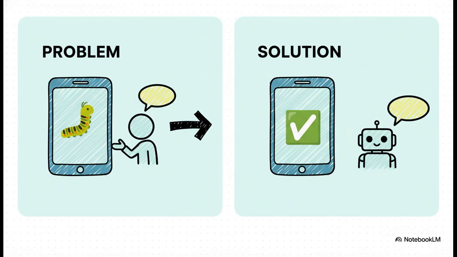For instance, the first version had this tiny bug. White text on a white background, so you couldn't see anything. The fix? We literally just typed, hey, can you change the text to black? Then we realized, oh, we need a way for users to log in. So what did we do? We just asked for it. Can you add user authentication?